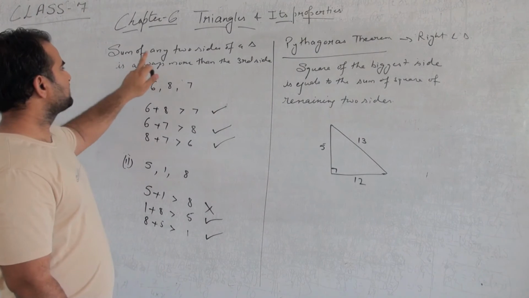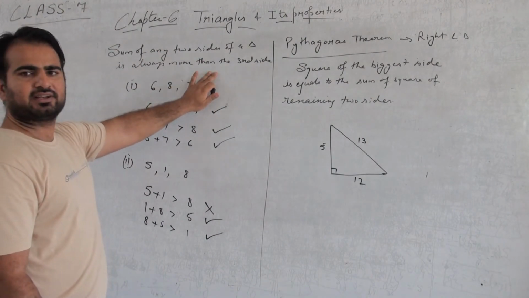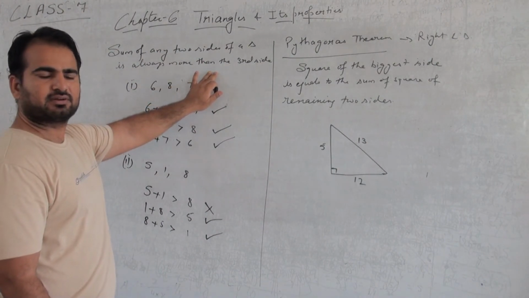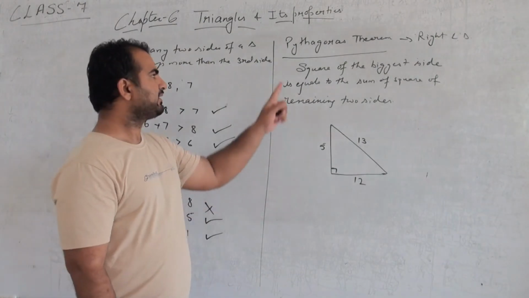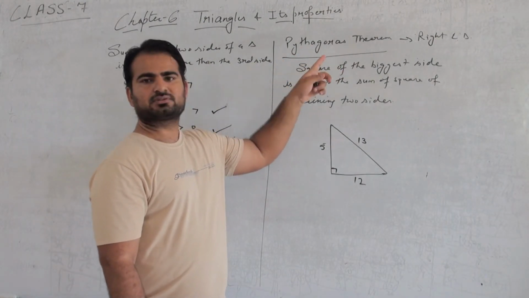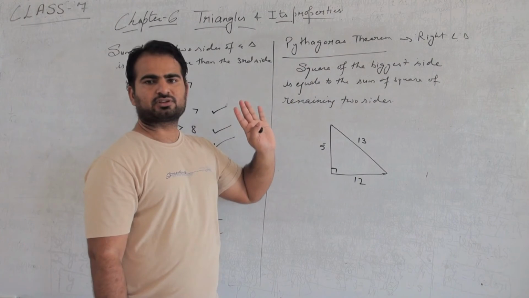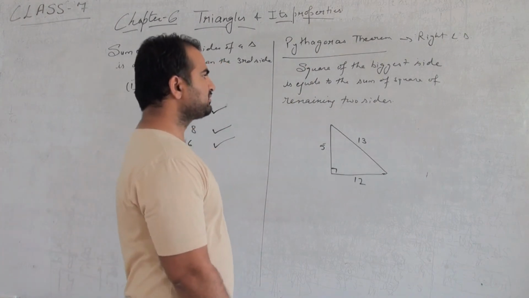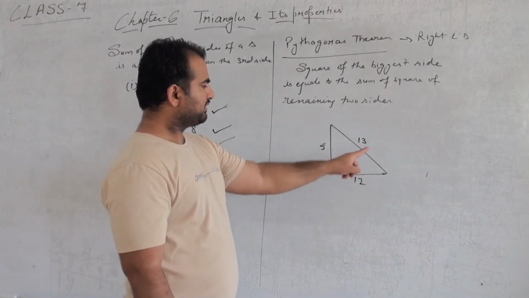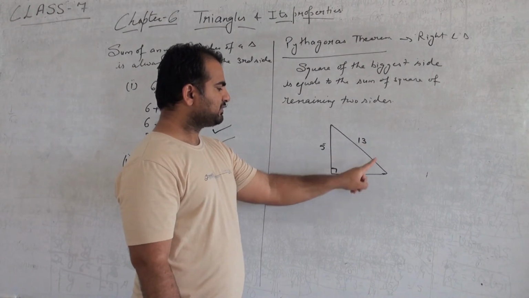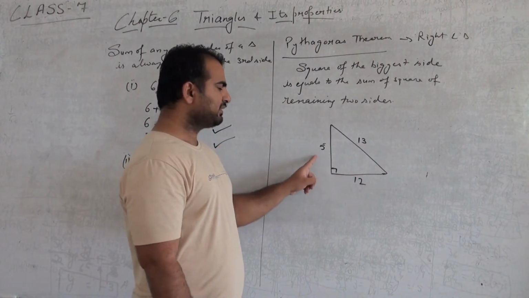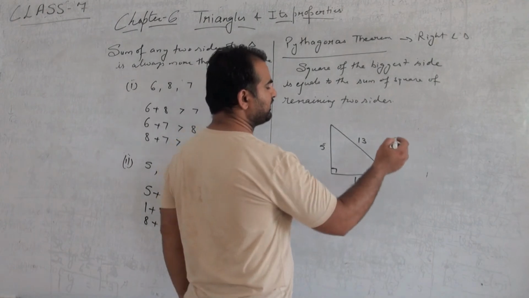This property is, sum of any two sides of a triangle is greater than the third side. But if it is a right angle triangle, then it must also satisfy the Pythagoras theorem. The square of the biggest side is equal to the sum of the squares of the other two sides.